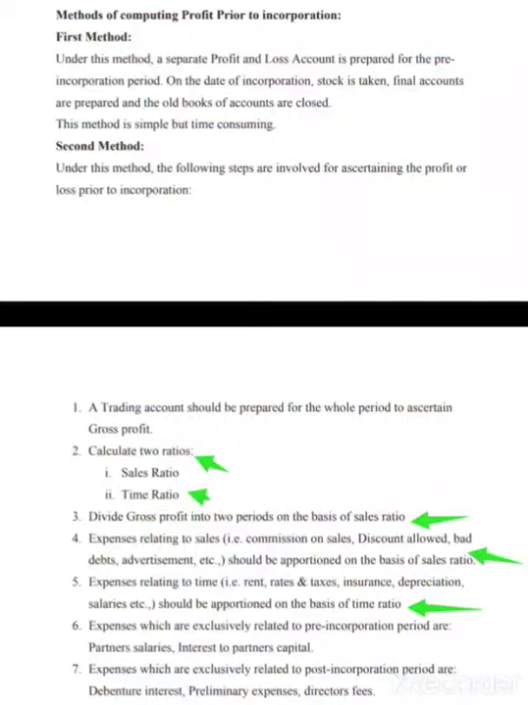Expenses which are exclusively related to the post incorporation and the company shall come into post. For example, you have your director's fees, debenture interest, preliminary expenses. All these things will be taken in your post column.